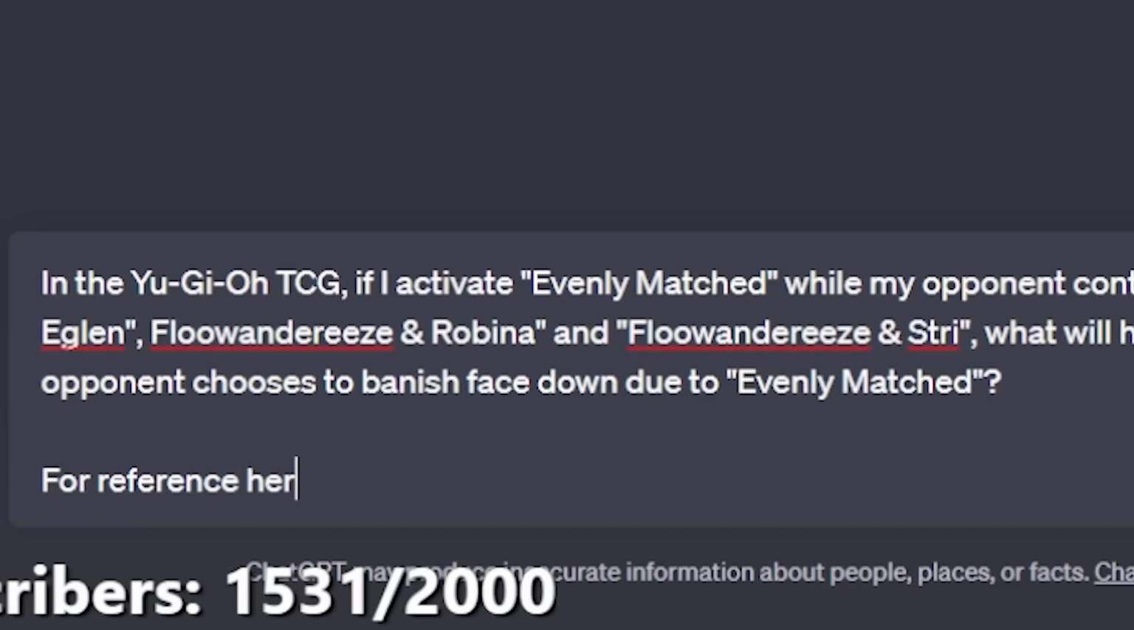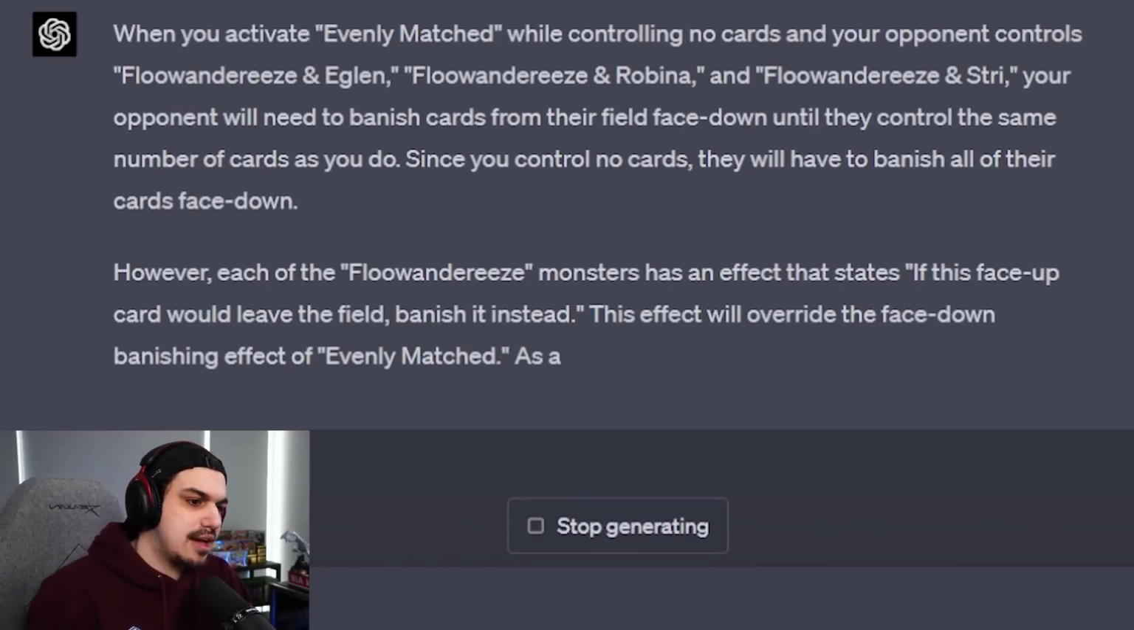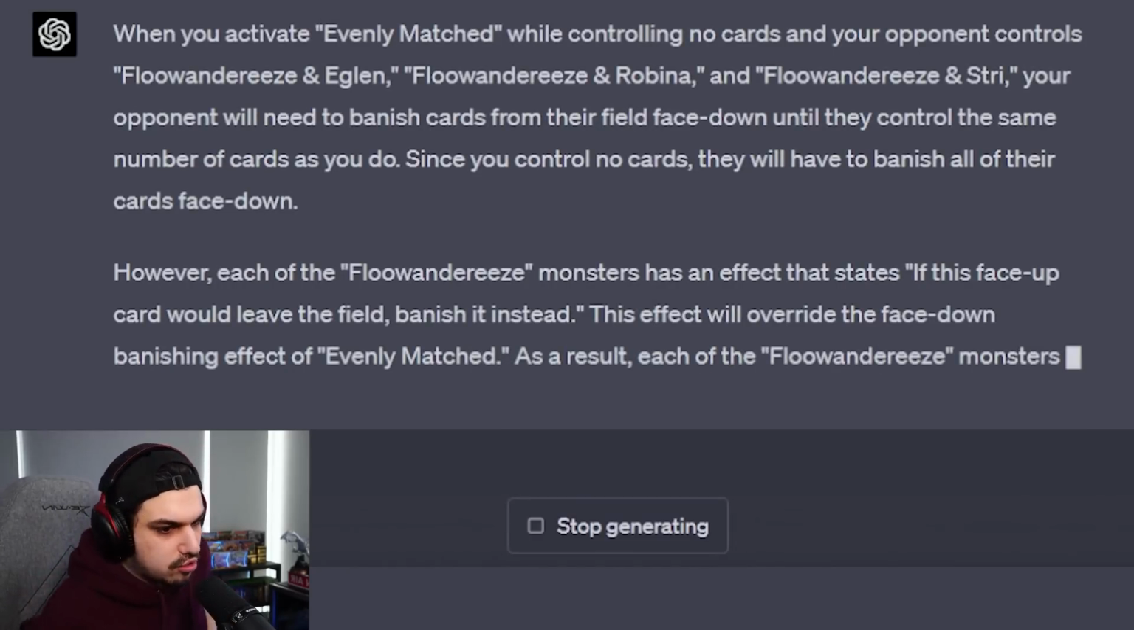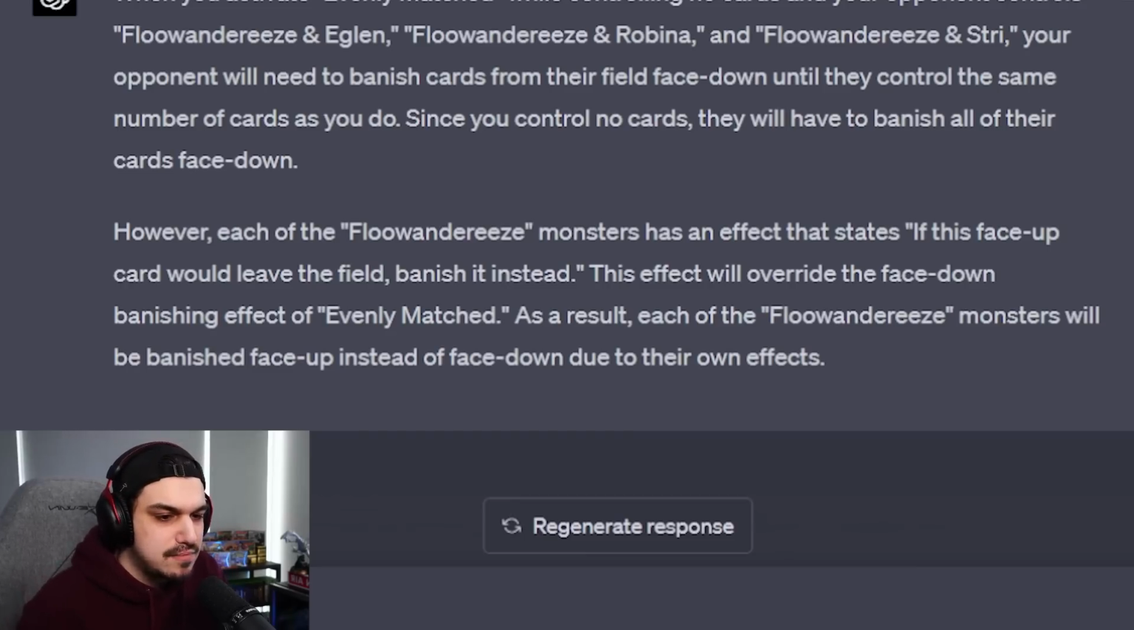I like that. Here is the text of all the cards involved. So I'll give it the text. When you activate Evenly Matched while controlling no cards and your opponent controls Floowandereeze Eaglin, Floowandereeze Rabina, and Floowandereeze Instree, your opponent will need to banish cards from their field face down until they control the same number of cards as you do. Since you control no cards, they will have to banish all of their cards face down.